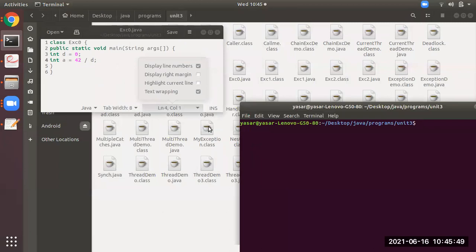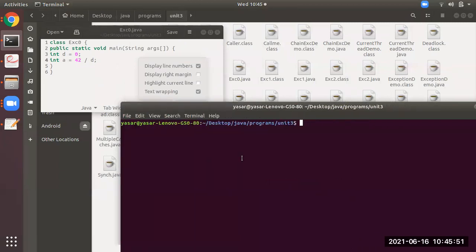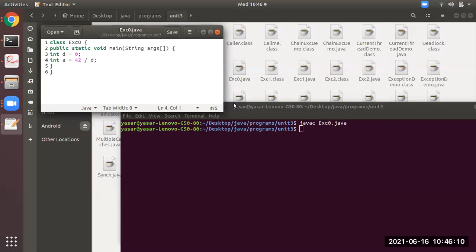Now, students, please observe here. I'm going to compile the program: javac space file name. What is the file name? You see here, exe0.java. It has to get compiled. So you can observe it is compiled.